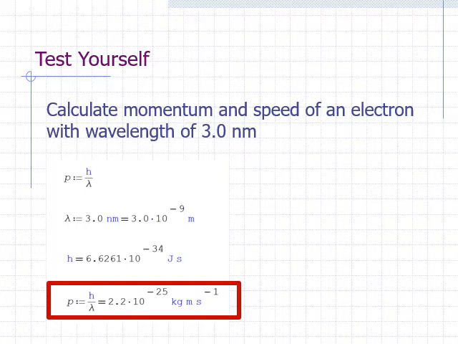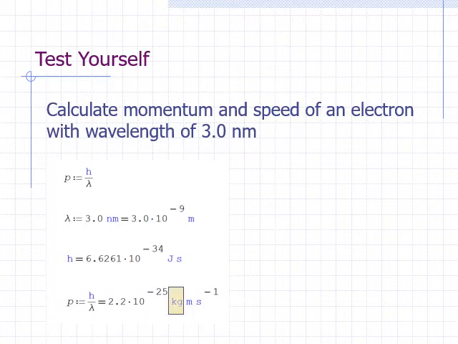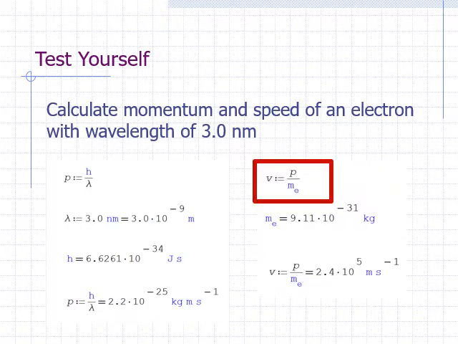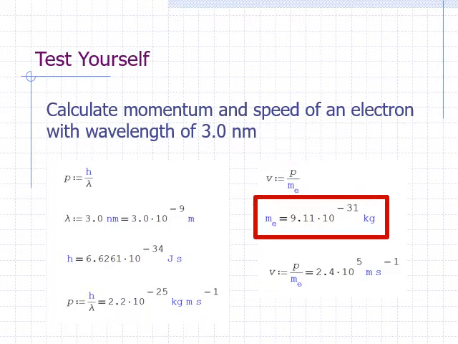Note that the unit for momentum is a unit of mass, kilogram, times a unit of speed, meter per second. Since momentum is mass times speed, we can calculate speed by dividing momentum, which we now know, by the mass of an electron. The rest mass of an electron is 9.11 times 10 to the negative 31 kilograms. You'll be using this number a lot, so it's good to memorize it. It should be easy to remember 911.